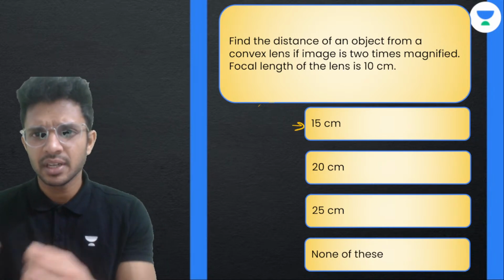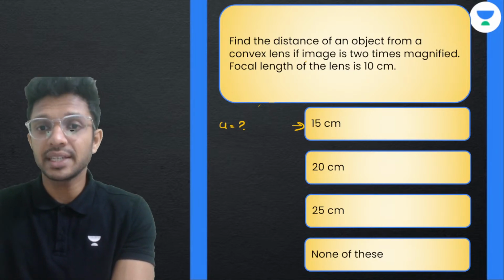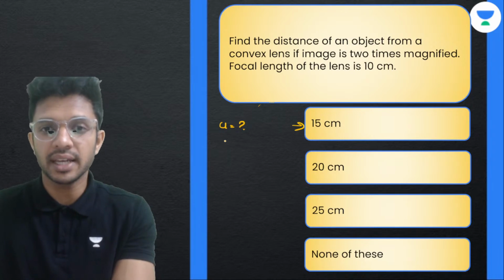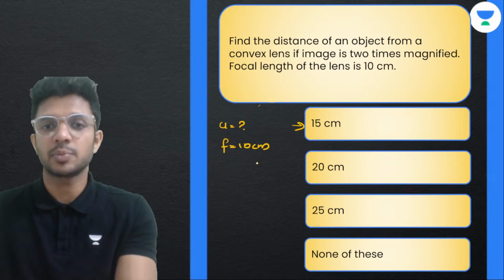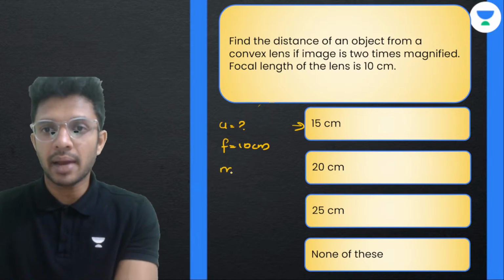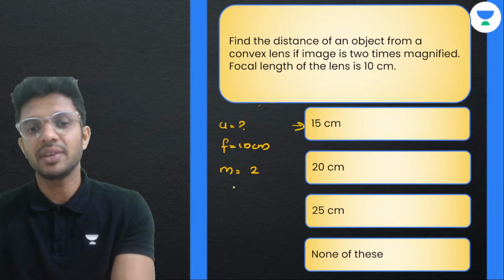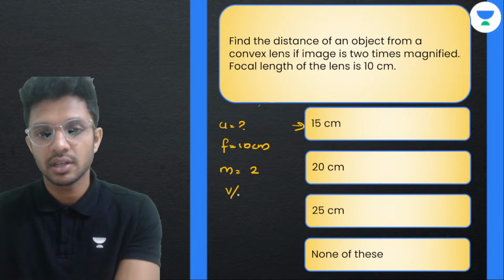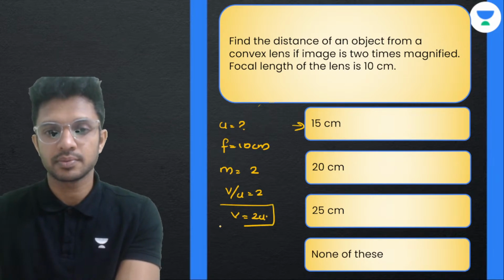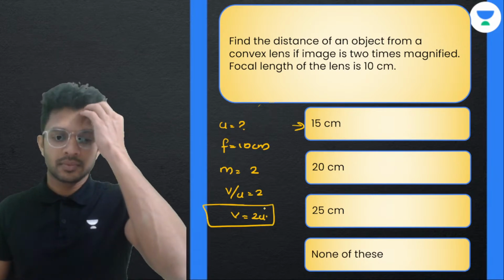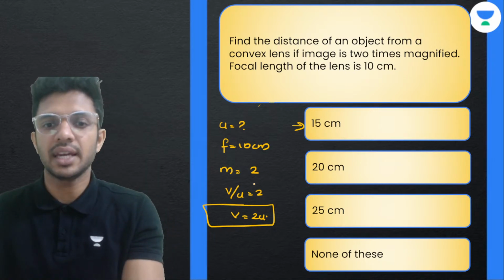कैसे करेगा? Find the distance of an object from a convex lens of focal length 10 centimeters. As it is convex, focal length is positive. Now magnification is 2 times. They claim 2 times magnified. Now how can we write magnification here? V by U equal to 2 and V equal to 2U. ठीक है? Fine.